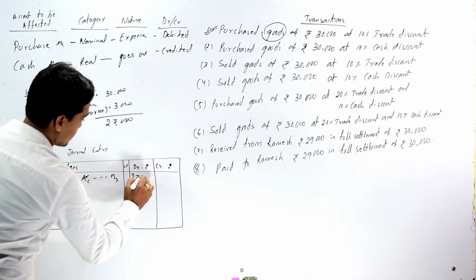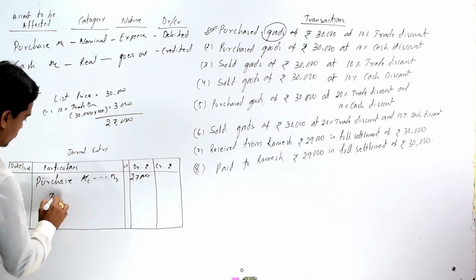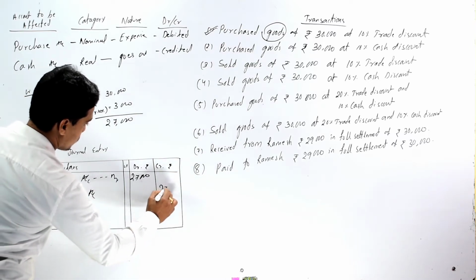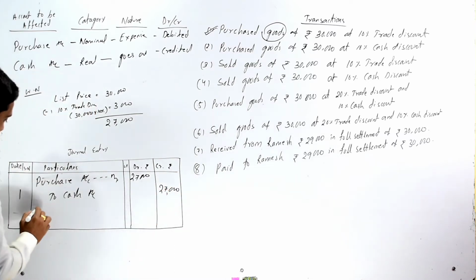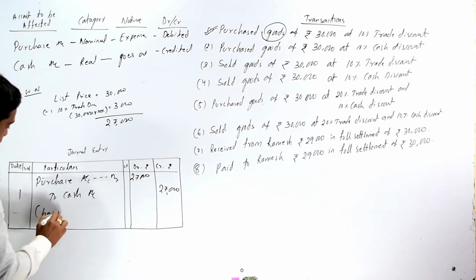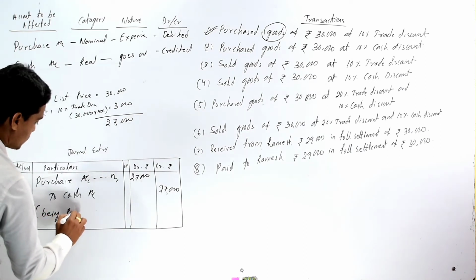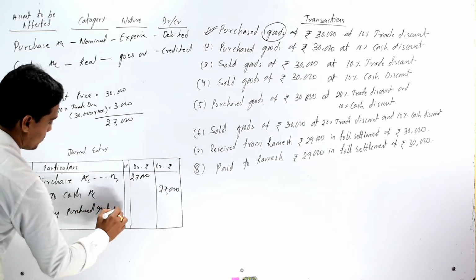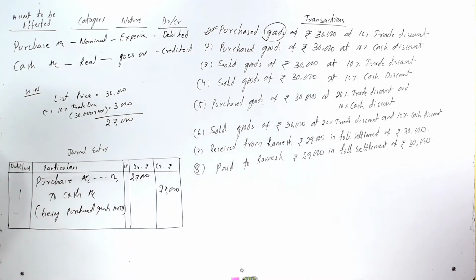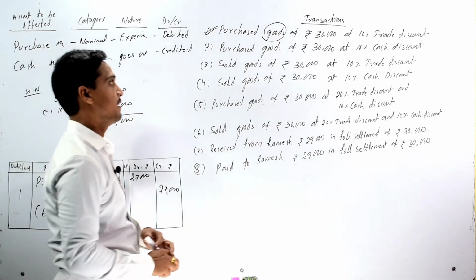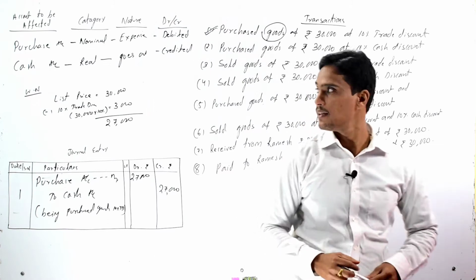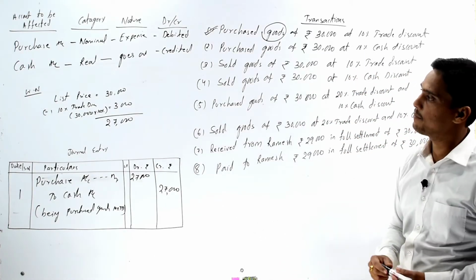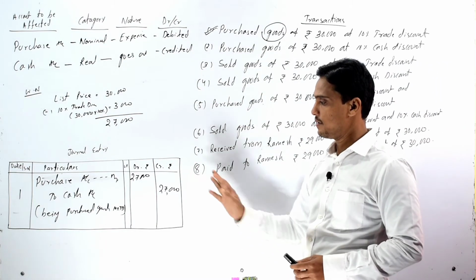rupees 27,000 to cash account rupees 27,000, and our narration is being purchased goods at a 10% trade discount. So the journal entry of our first transaction, that is purchased goods of rupees 30,000 at 10% trade discount, is purchase account debit